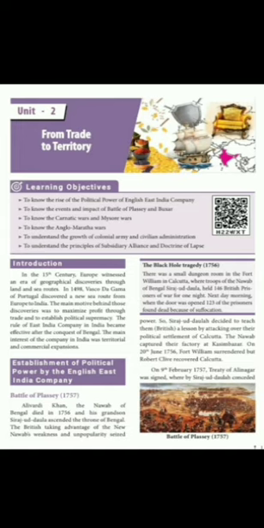In 1498, Vasco da Gama, a person of Portugal, discovered a new sea route from Europe to India. The main motive behind those discoveries was to maximize profit through trade and to establish political supremacy. That was the main aim of the Europeans.